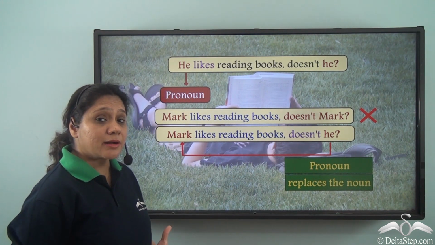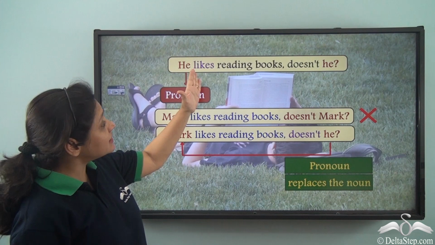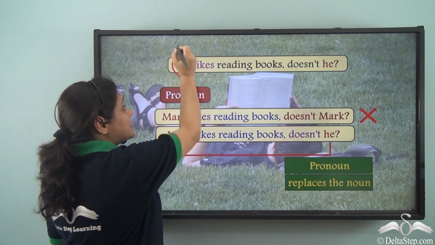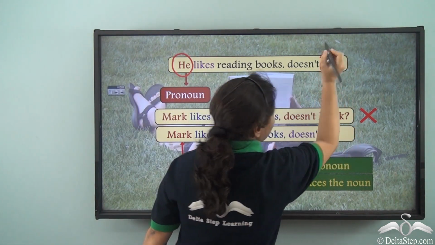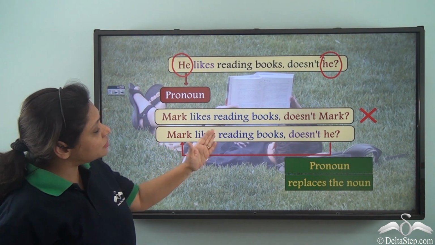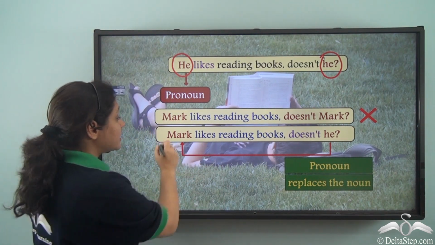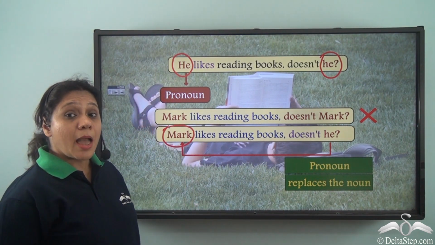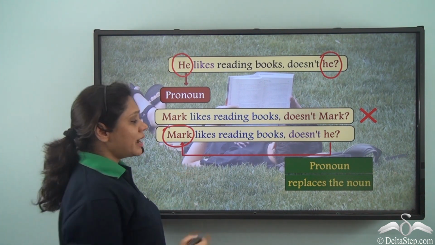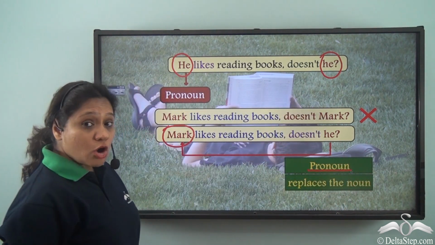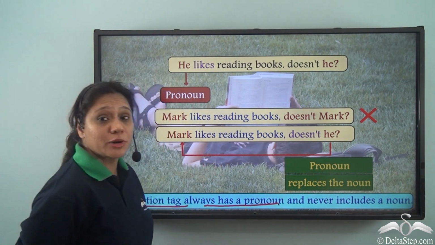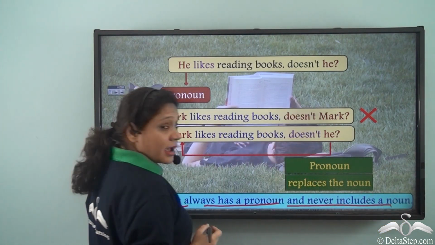So what have we done here? If you notice carefully, in the first sentence, he likes reading books, doesn't he? Our subject is a pronoun. So we have added the pronoun in the question tag. But in the sentence here, Mark likes reading books, our subject is a name, Mark, but we will not use that name in the question tag. We will use an appropriate pronoun. So we can say that the question tag always has a pronoun and never includes a noun.